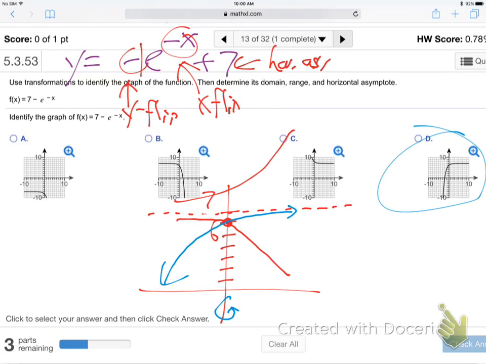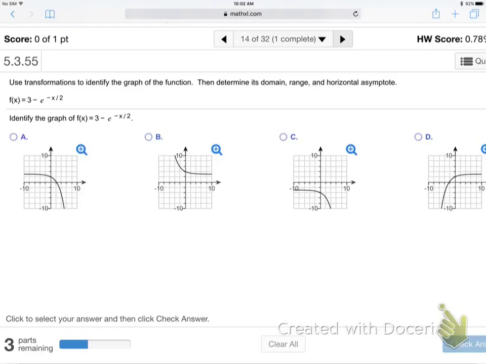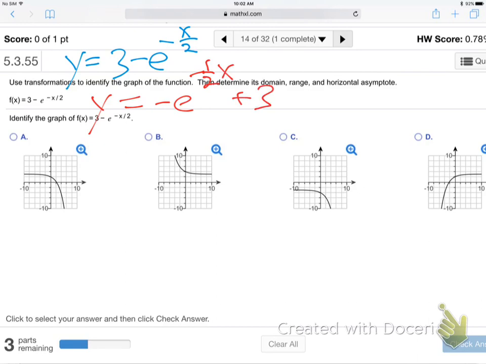We good? We happy about all these exponentials? Okay, so y equals 3 minus e to the minus x over 2. Yeah, I'd probably rewrite that to make it easier to look at. Put that 3 at the back and make that minus a half x. Might be easier for you to think about it that way. That's what it is, right? X over 2 is a half x.